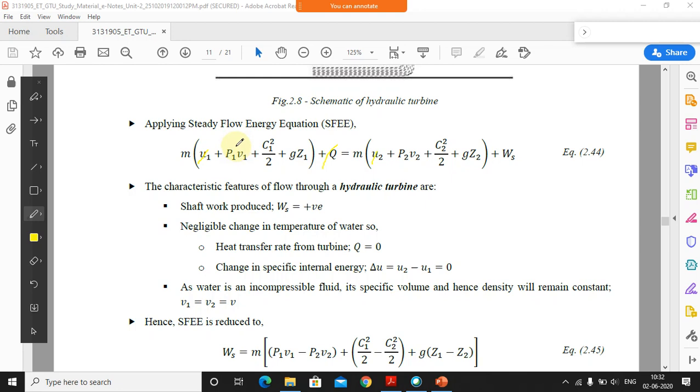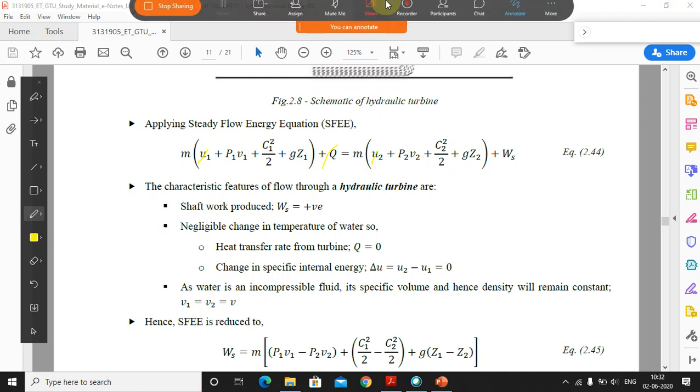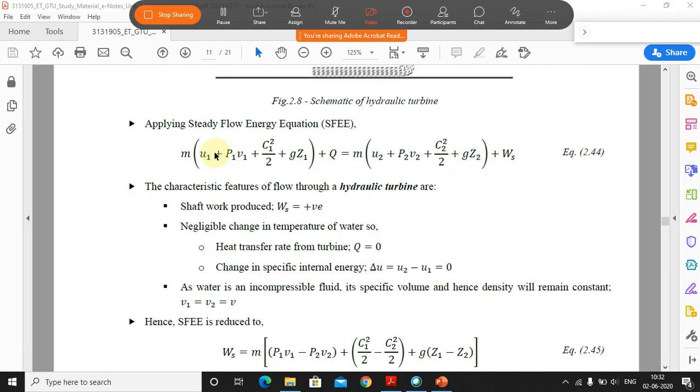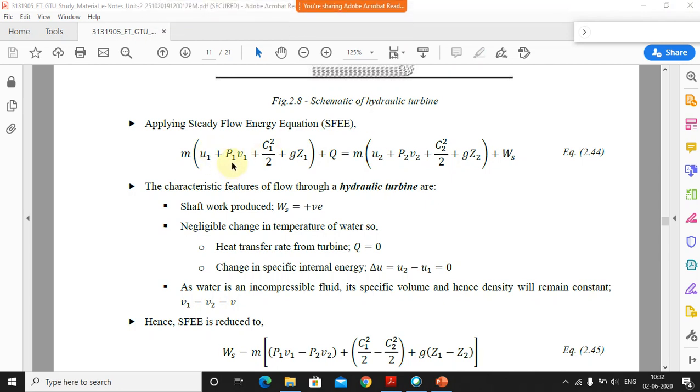By that, some work will be done, and we need to consider that. So that's why p1 v1 we have considered as it is. I didn't consider h here, but directly considered p1 v1. So u1 will get cancelled, u2 will get cancelled, p1 v1 will remain as it is, p2 v2 again the same, c1 and c2.